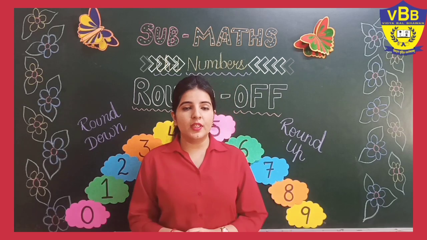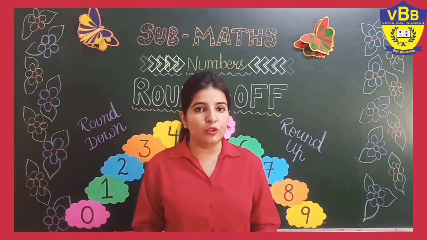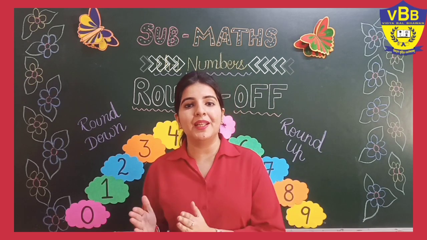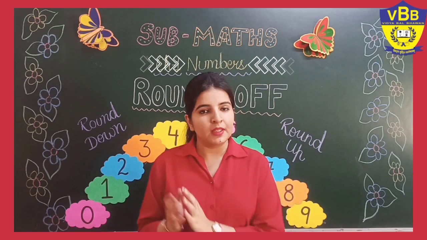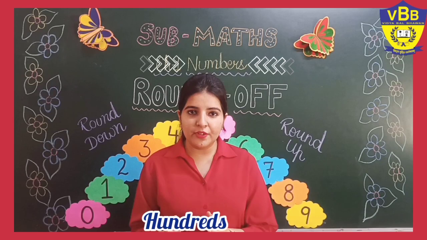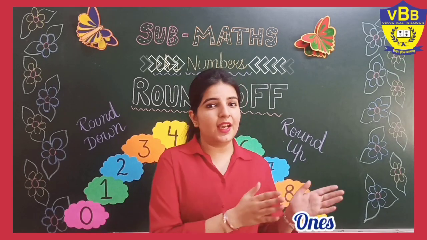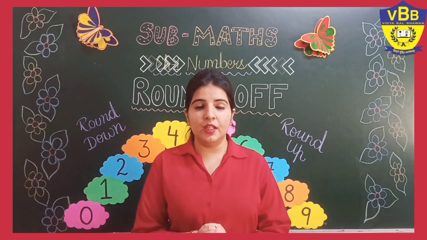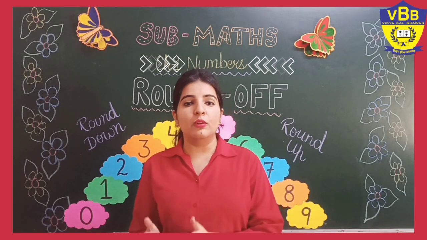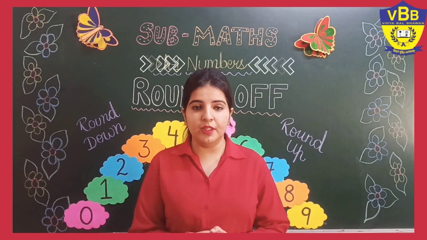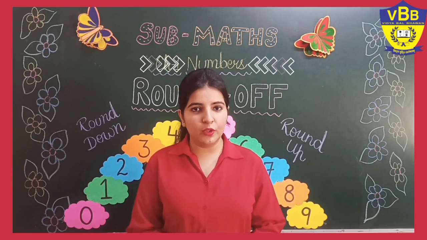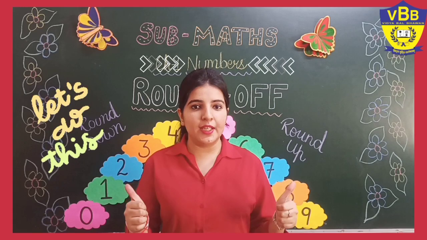Absolutely. Okay. So students, as you know, we have already understood the different places of a number: thousands place, hundreds place, tens place and ones place. Am I right? So today we will learn how to round off a given number to its nearest tens place. Okay everyone? Are we all ready?